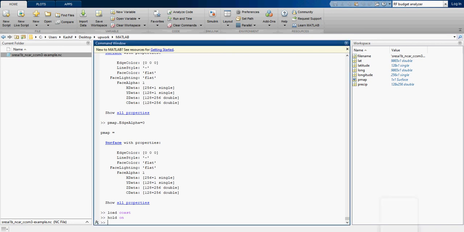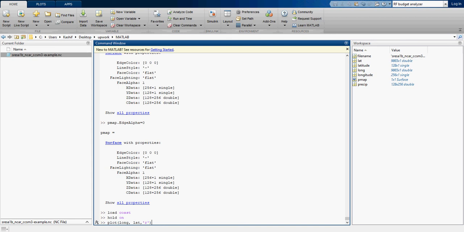While it is holding on, I am asking it to plot long, because I have loaded the coast, and lat in red color.